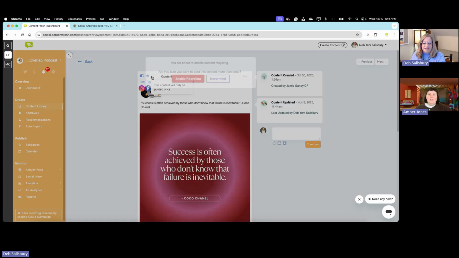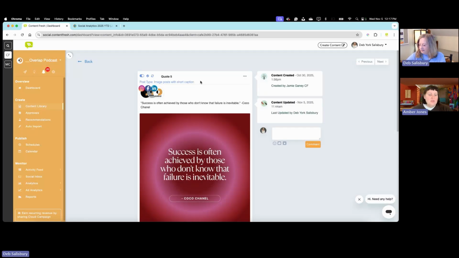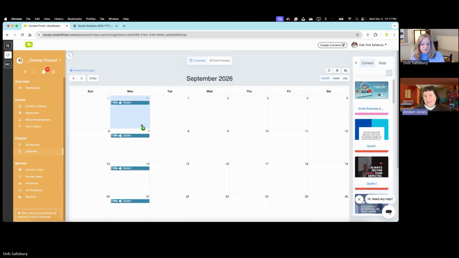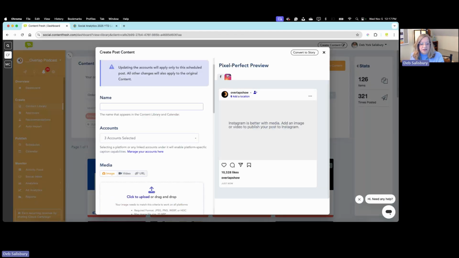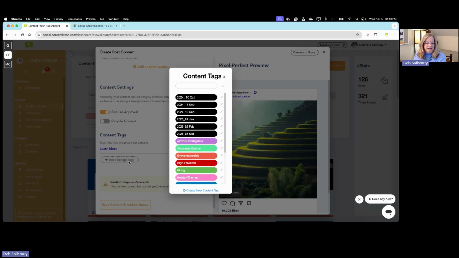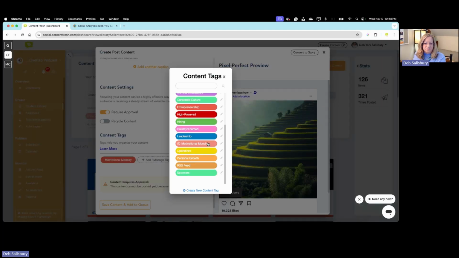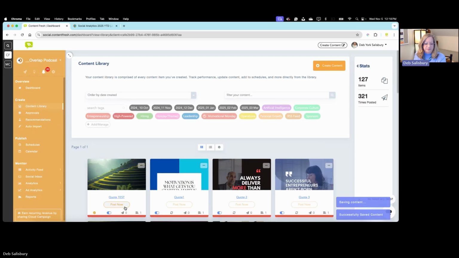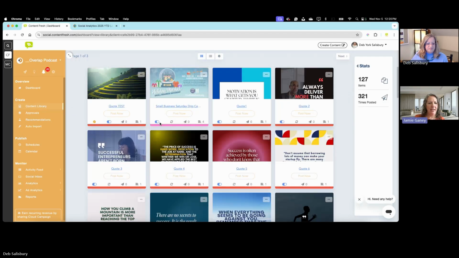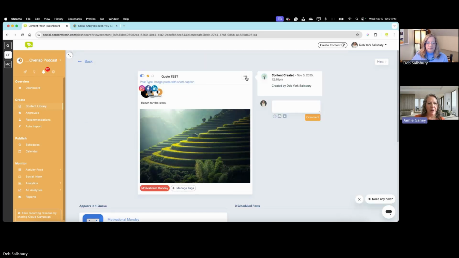I have a question. Yes. When it comes to the queues, so you set up the Motivational Monday queues with posts you've already created. When you're creating new content, if you tag it with that specific tag, will it automatically add to that queue? It will. Let's say there's a new piece of content here. When we add the content tag here, we would add Motivational Monday. Since we've got a queue going that is connected with that tag, now it says save content and add to the queue. When you are creating the piece of content, you can enable the recycling inside of that too, correct?